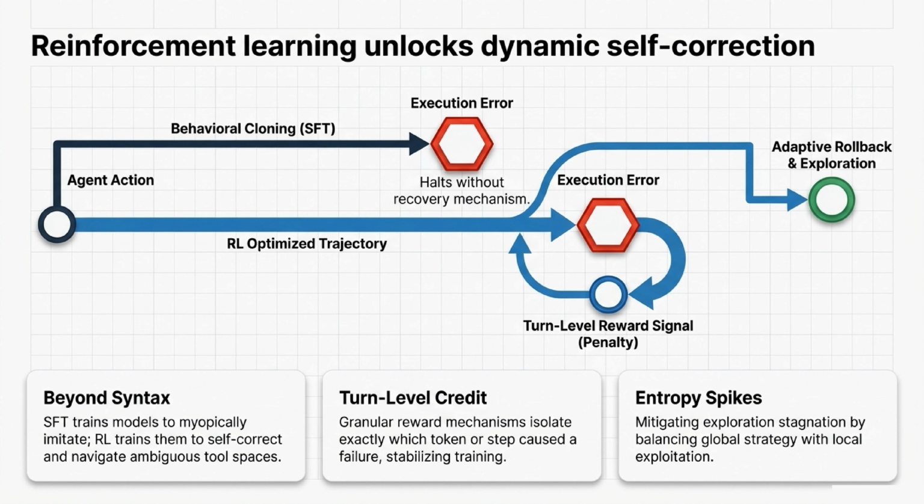Let's zoom in on why reinforcement learning is so important for self-correction. SFT simply trains models to myopically imitate syntax. When an execution error happens, the system halts without any recovery mechanism. RL changes the game by offering turn-level credit, granular rewards that isolate exactly which step caused a failure. By balancing global strategy with local exploitation to mitigate entropy spikes, RL empowers the agent to adaptively roll back and explore new solutions.